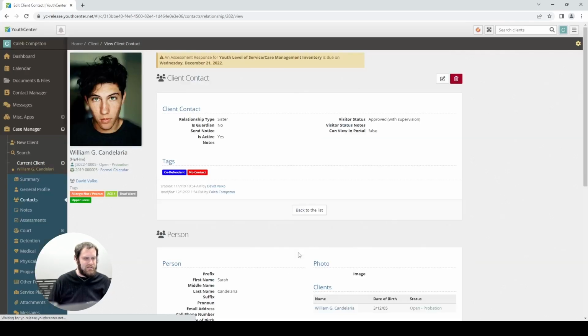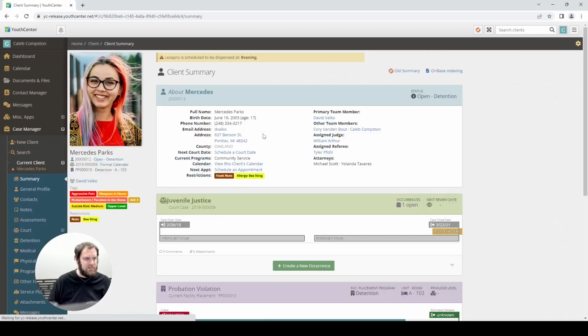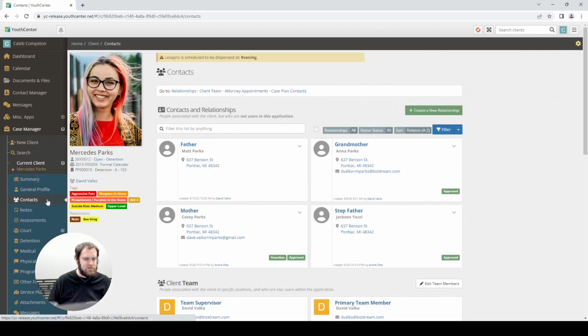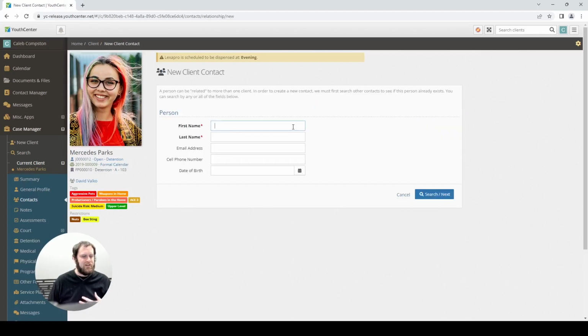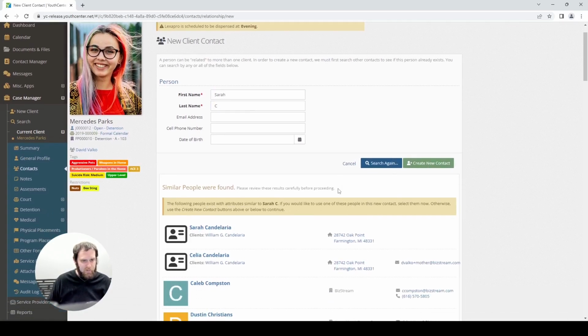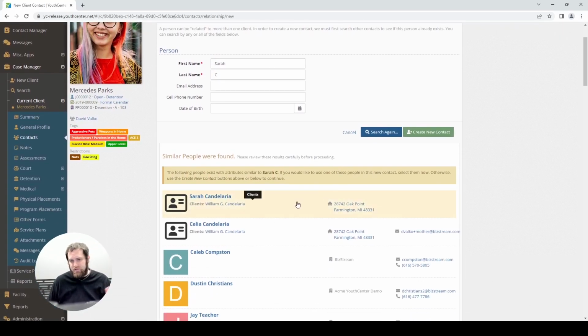And then let's go ahead and edit somebody else's profile. Let's do Mercedes here. Go to her contacts, and we'll show off the power of this new Contact Manager. Let's go ahead and create a new relationship, and this new Find a Client Contact screen will show up. So if I do a fuzzy search, let's do Sarah C, just keep it something simple. You can see similar people were found, and if I hadn't found Sarah here and she wasn't already a client in the system, I could simply click Create a New Client. But since she already is, I'm going to go ahead and select her.